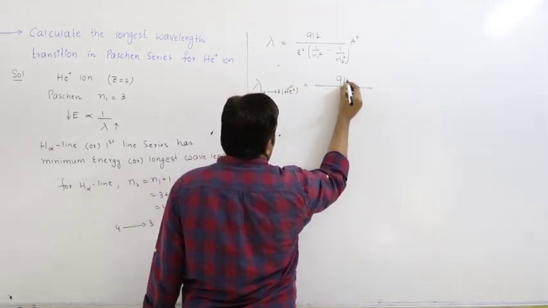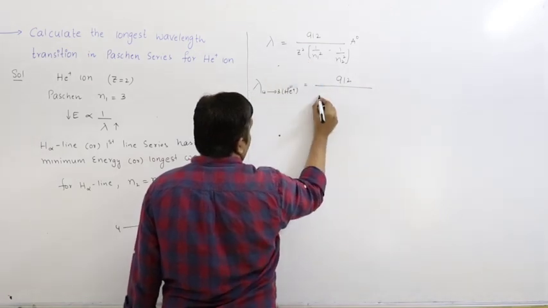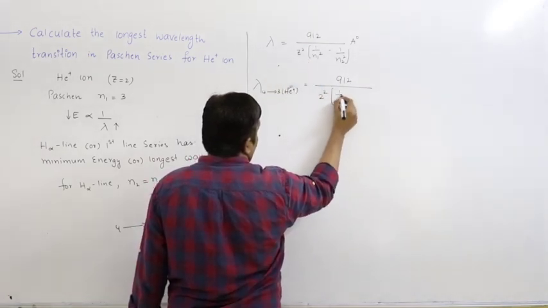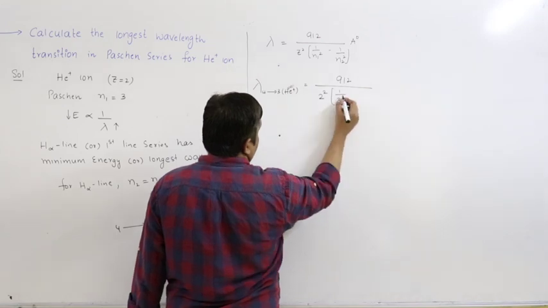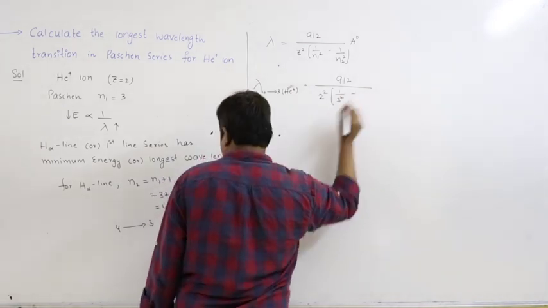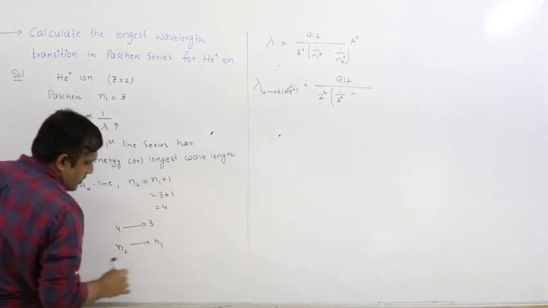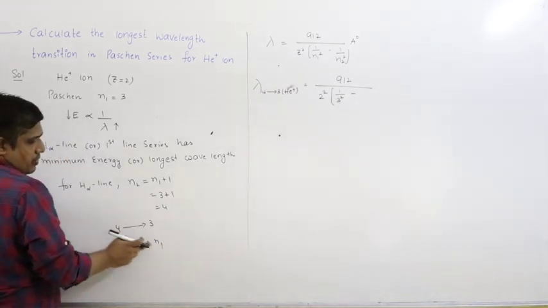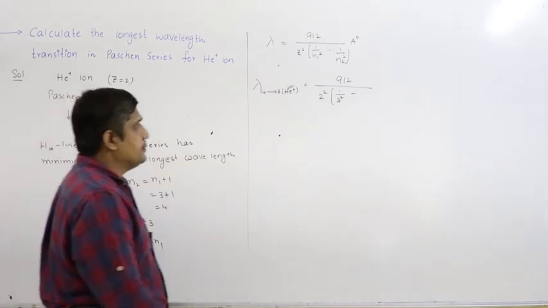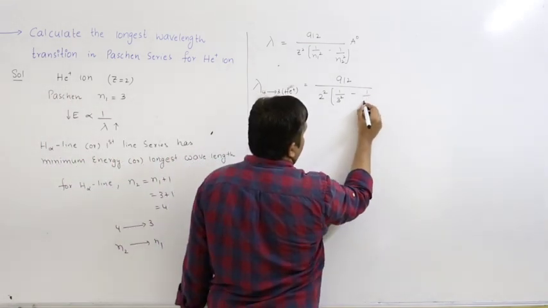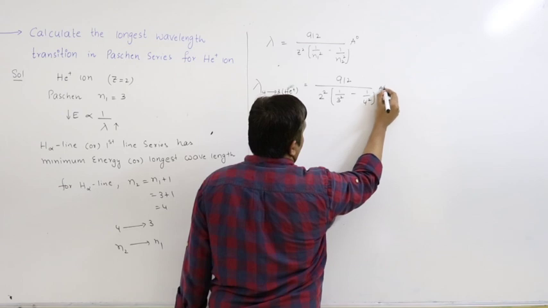So 912, what is Z value for helium? 2, so 2 square, 1 by n1 that is 3 square minus 1 by n2, higher energy level 4, lower energy level 3. Substituting here, we get 4 square.